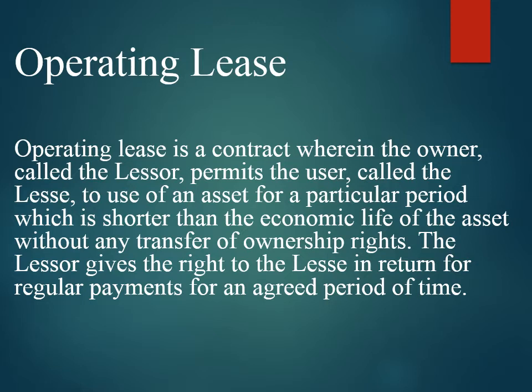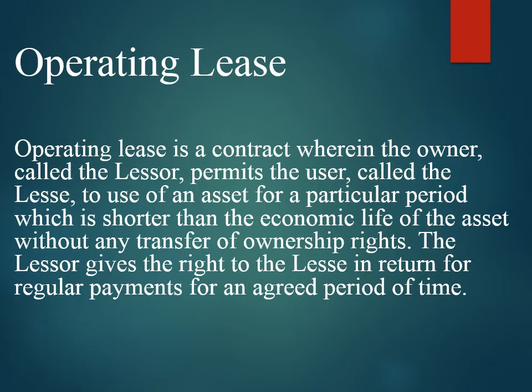So, in a lease, the contractual period between the lessor and the lessee is less than the full expected economic life of the assets. Understood? And the lease is only for a short period, which may be a month, 3 months, or 6 months, or a few months, or between the years. Understood?